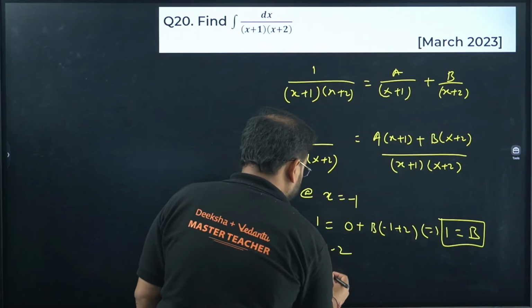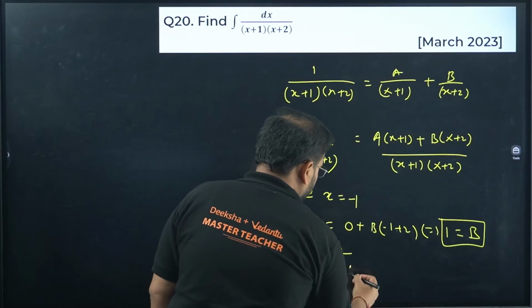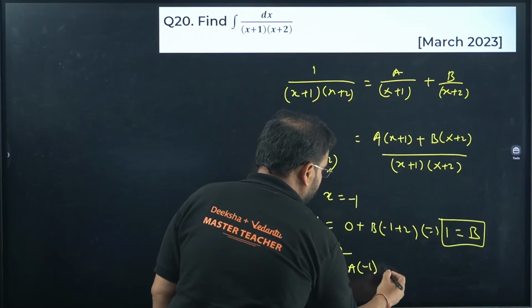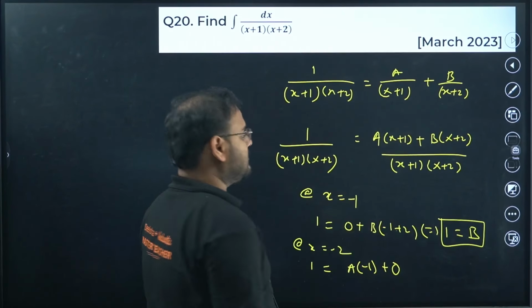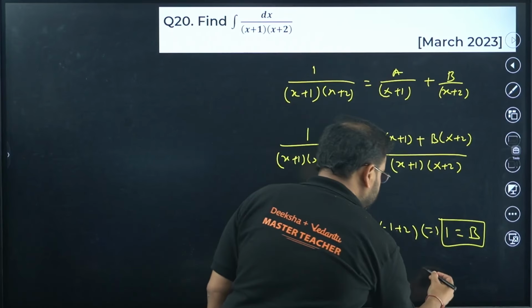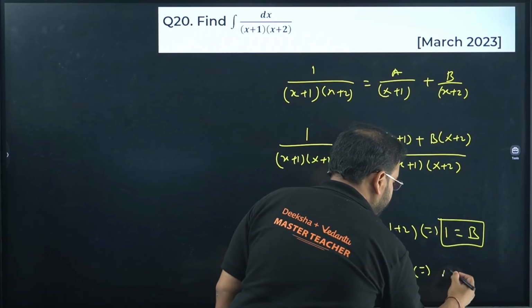So we'll have 1 equals a times minus 2 plus 1, which is minus 1, and this is 0. A times minus 2 plus 1 is minus 1, and that will be 0 there. So I get the value of a as minus 1. Value of a is minus 1.